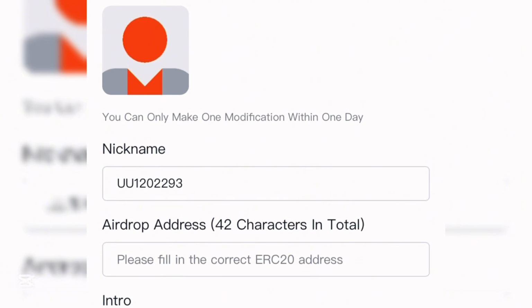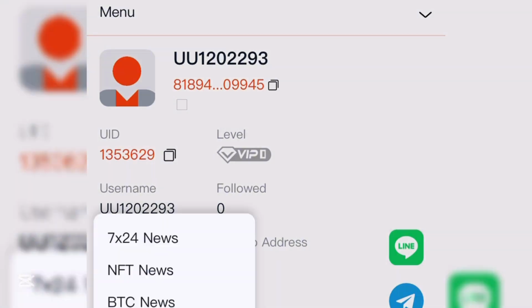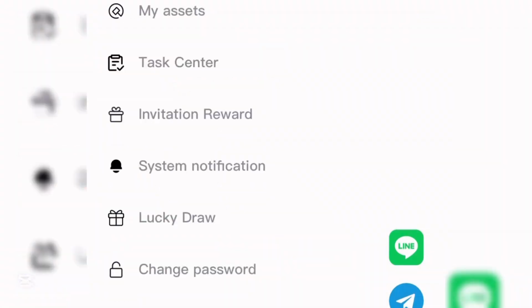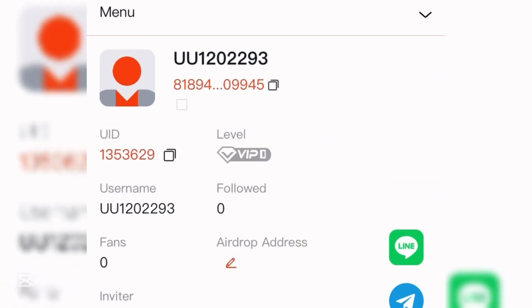Once you have gotten to the withdrawal threshold, or you want to set your withdrawal before placing it, just come over to your personal details, edit, and put in your address right here, then come down to confirm. Once that is done, you can always come back to your account to place a withdrawal. How I got to that place, all I did was come over to where it says personal center. Once you click on personal center, you're going to see this airdrop address. Then input your wallet address over there and you're good to go.